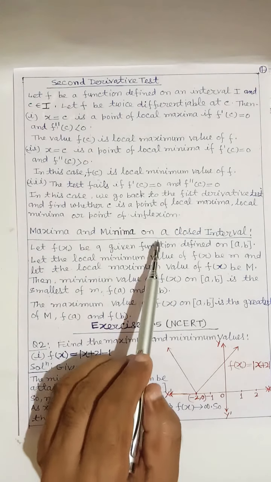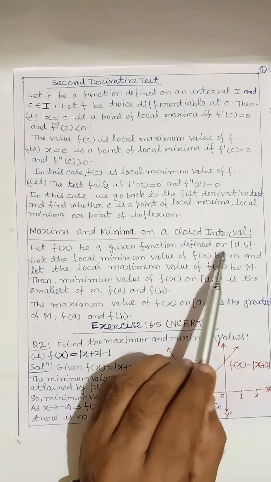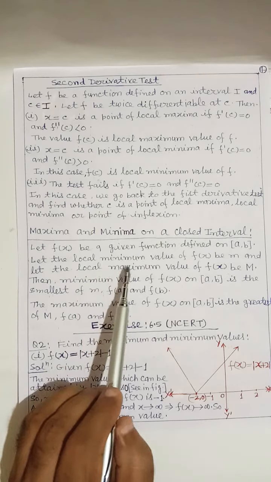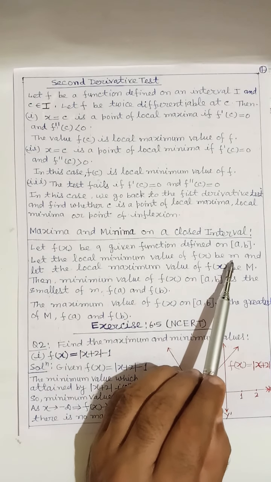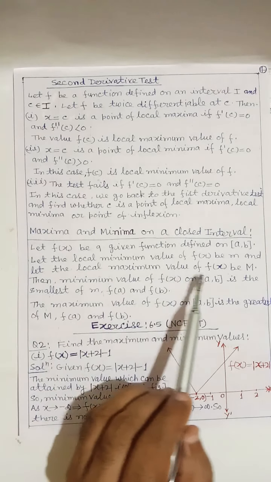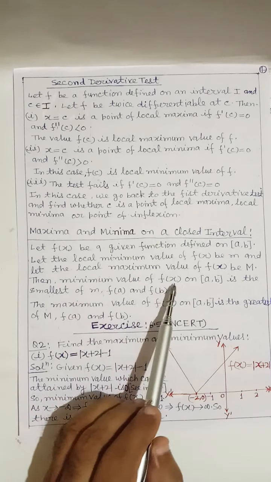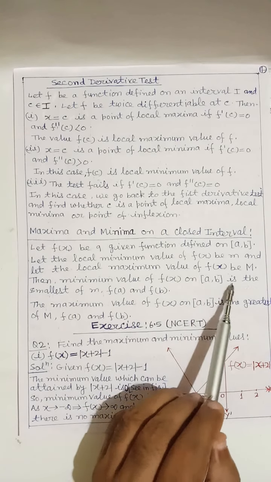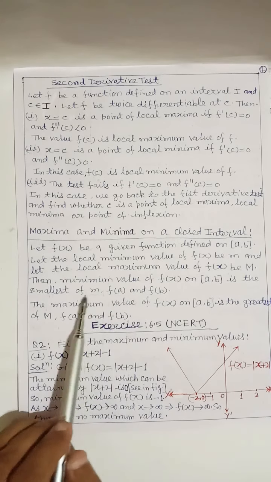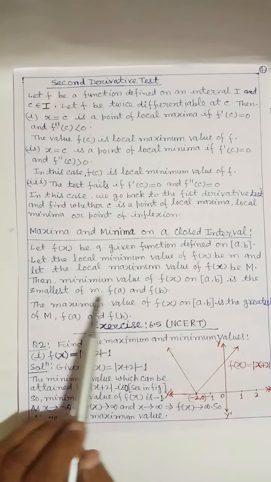Maxima and minima on a closed interval. Let f(x) be a given function defined on the closed interval [a, b]. Let the local minimum value of f(x) be small m and let the local maximum value of f(x) be capital M. Then the minimum value of f(x) on [a, b] is the smallest of m, f(a) and f(b), meaning whichever is the smallest of these three.